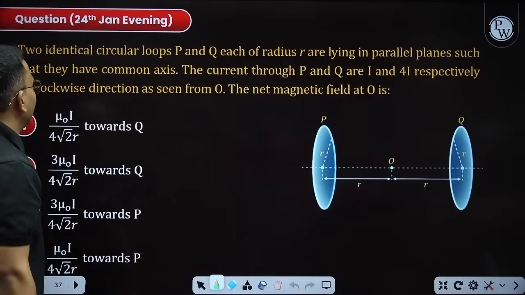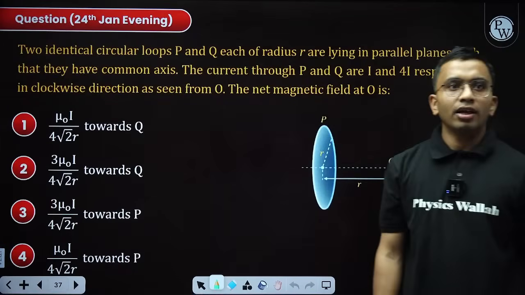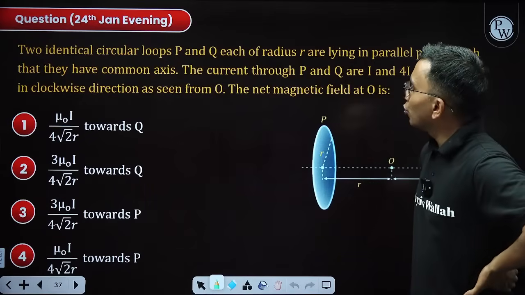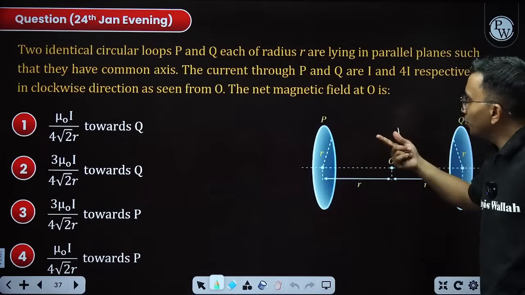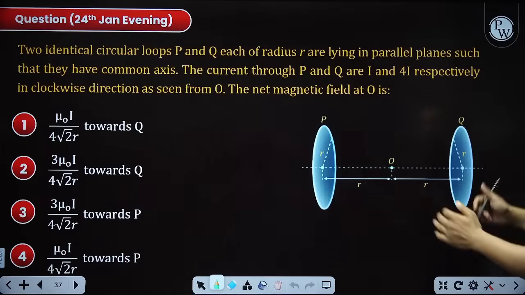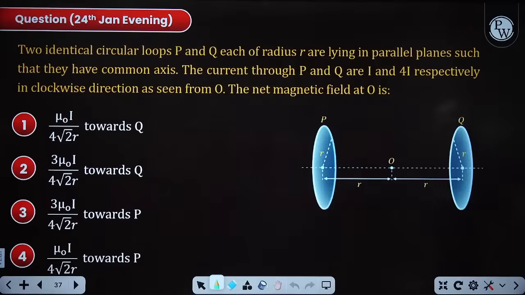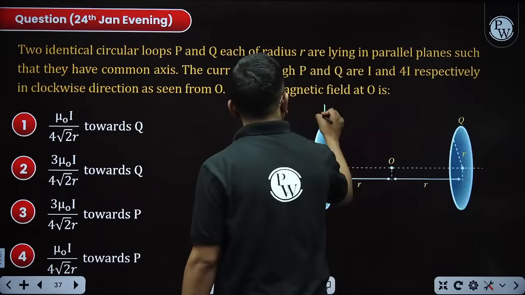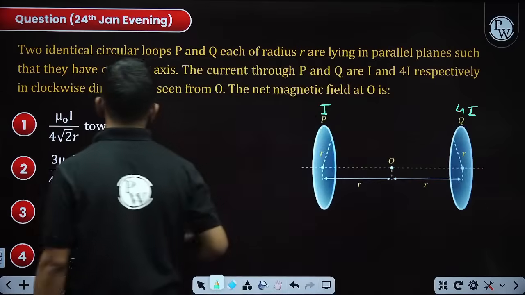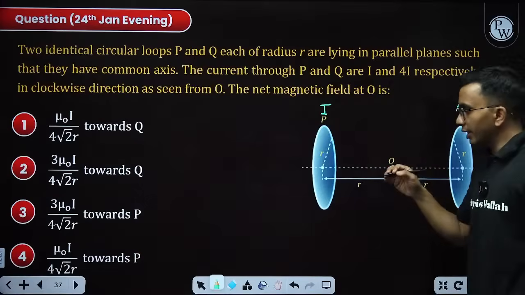Now, next question. This question is of 2026. Two identical circular loops, P and Q, each of radius r, are lying in parallel planes. The currents through P and Q are I and 4I respectively, in clockwise direction as seen from O. So from O, the current is clockwise.